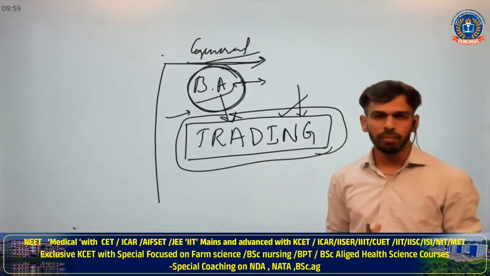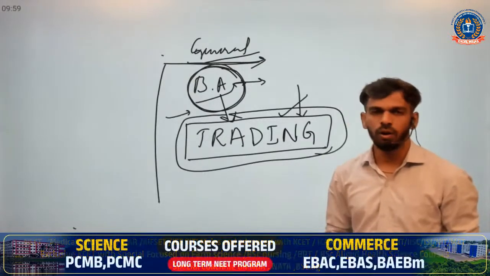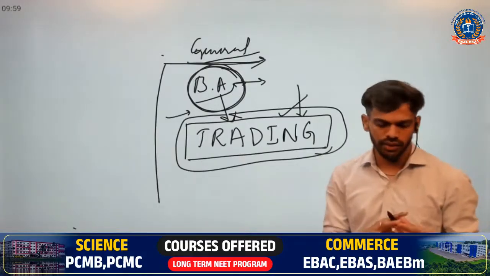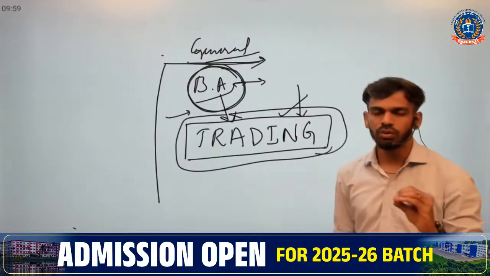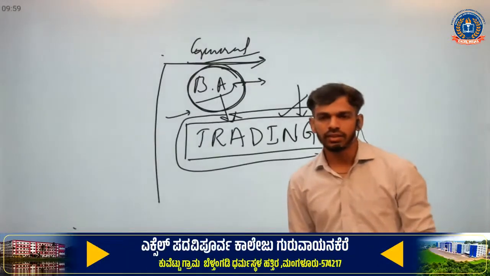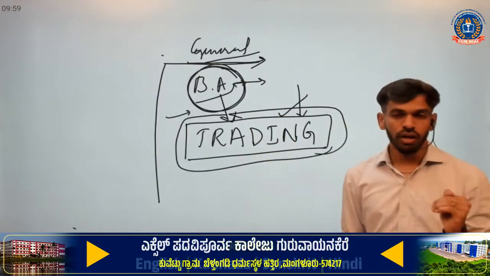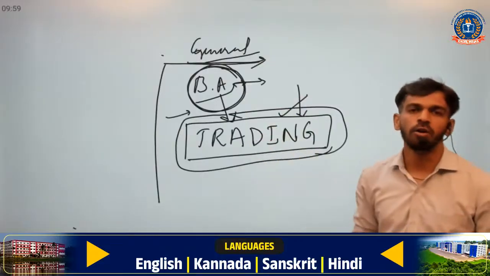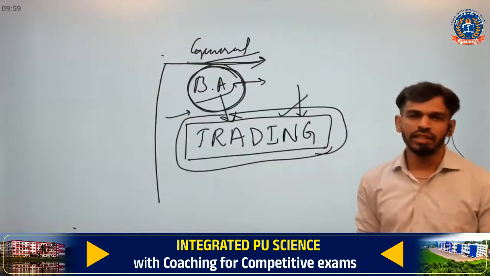How we can apply it: you are going to study company profiles, profits, losses, and how it is executed. What are the risks associated with that? Running an industry is not that easy. You have to understand that from scratch itself. All those things will be explored in Excel at your PU level only. That is the advantage of taking commerce in Excel, and that's why we stand out from other colleges.